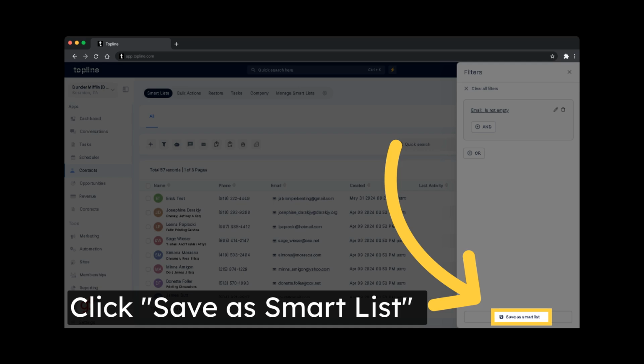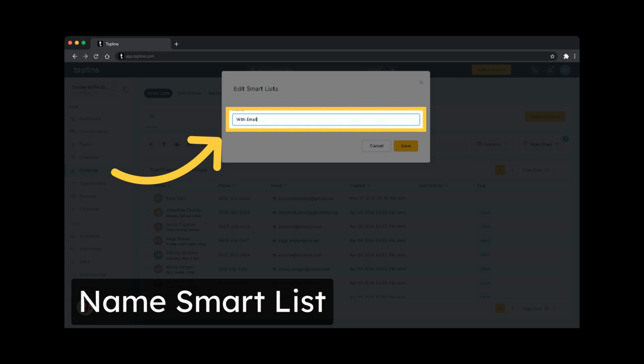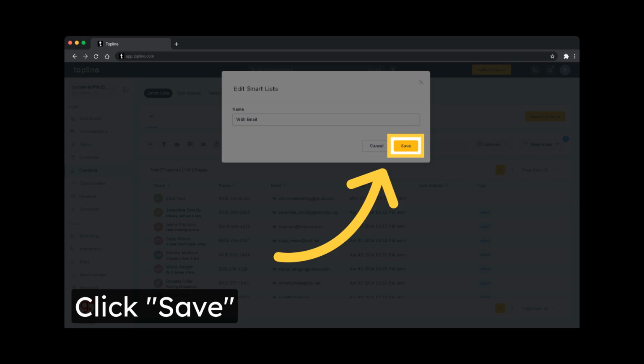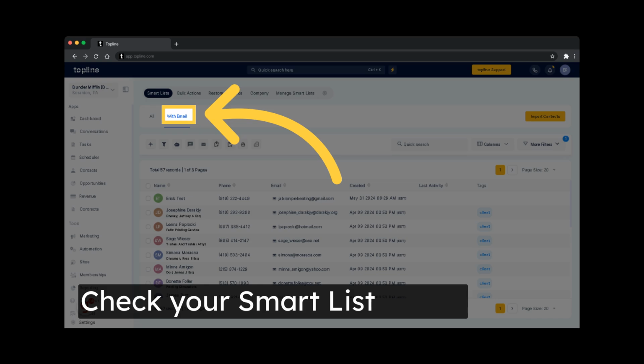To create the selection as a smart list, click Save as Smart List. Enter the name for the smart list you wish to add. Save the new smart list by clicking on Save. A new Smart List tab will be generated.